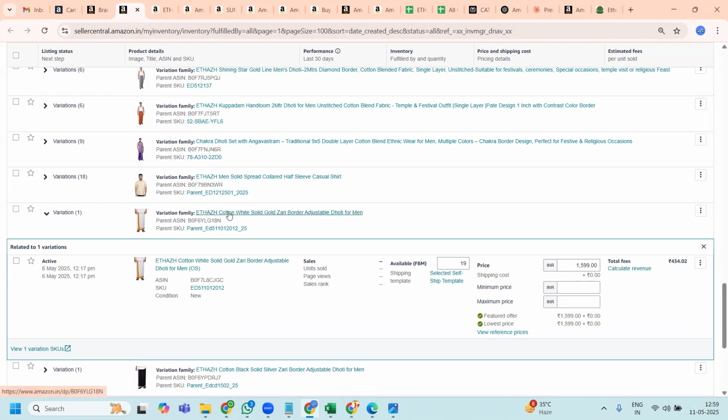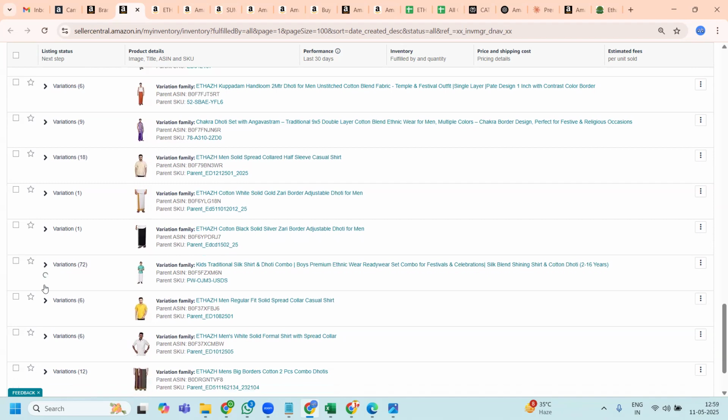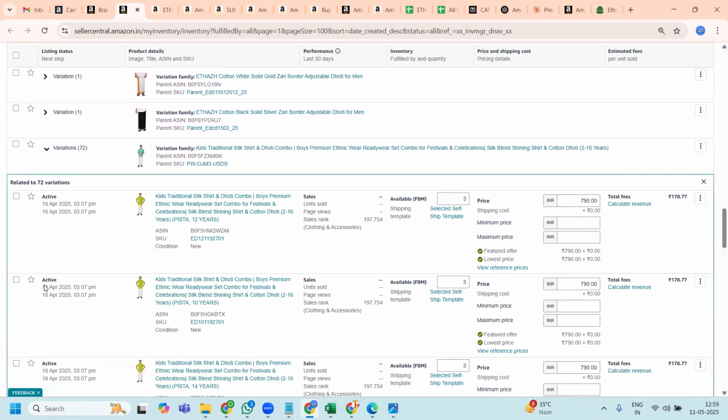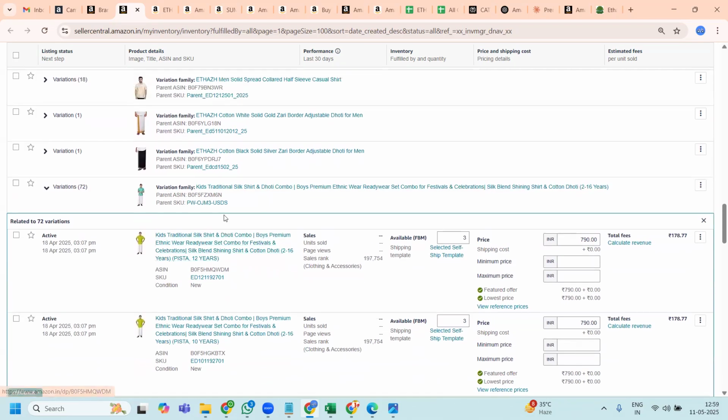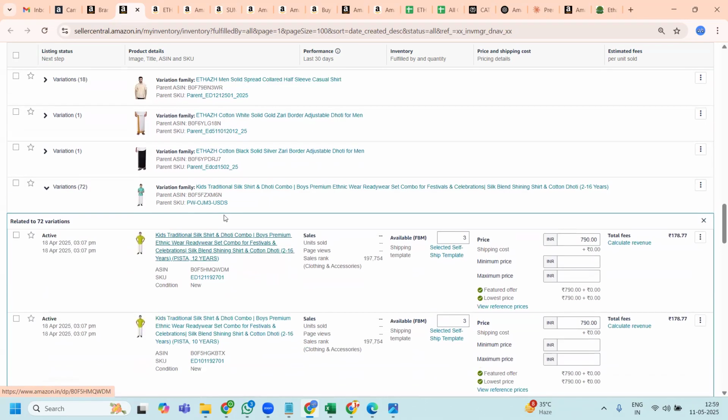Though it is inside this family, it is still an individual page. It's a different product. Like I will show another example, this kit one. If you could see, the kit has 72 variations. All these variations have a different color, that's why there is a variation. So if you want to write something related to that color with this particular ASIN, you could go inside and write the details belonging to this particular color.